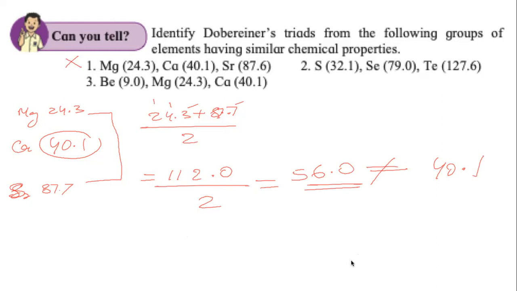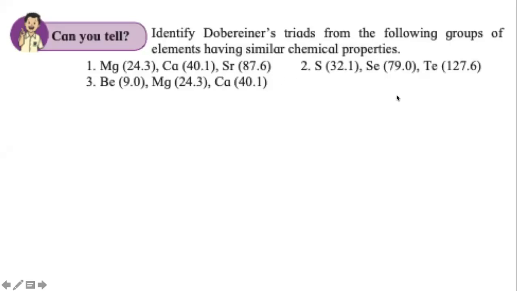Now you try and tell me whether group 2 is a Doberanier's triad or not. Calculate in your notebook before answering. So in the second part of the question, 3 more elements are given. We have sulfur, atomic mass 32.1. We have selenium, atomic mass 79. We have tellurium, atomic mass